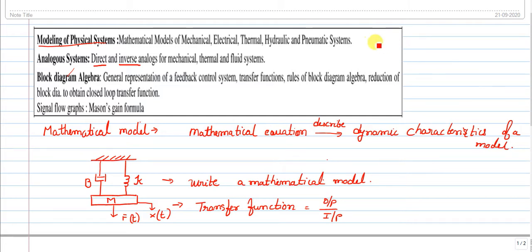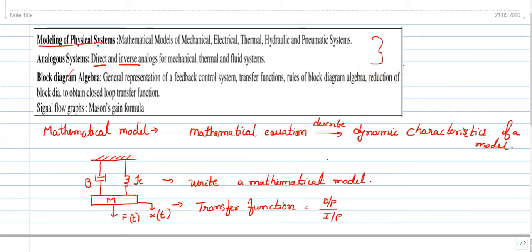So if you see, these two will complete one set, that is modeling of a physical system and analogous system. This is one set, and here you can see a block diagram. Any system, any complicated system, can be represented in the form of a block diagram. So a complex system you can represent in terms of block diagram. And the final last equation will be in terms of transfer function. You will have n number of blocks.